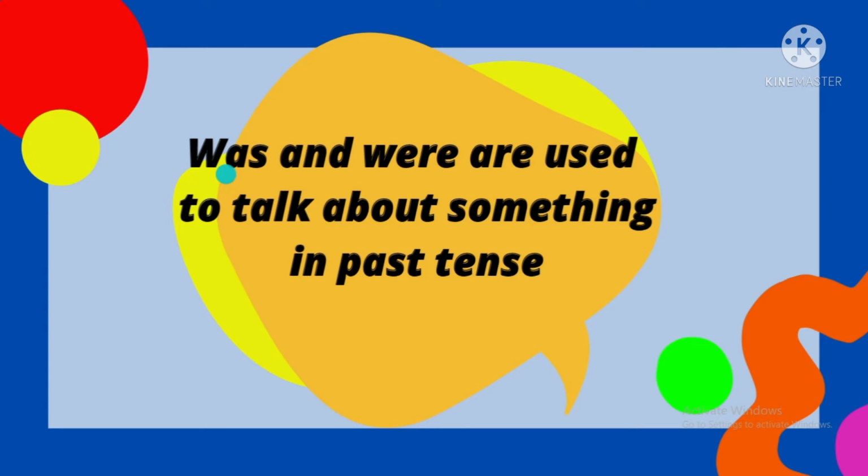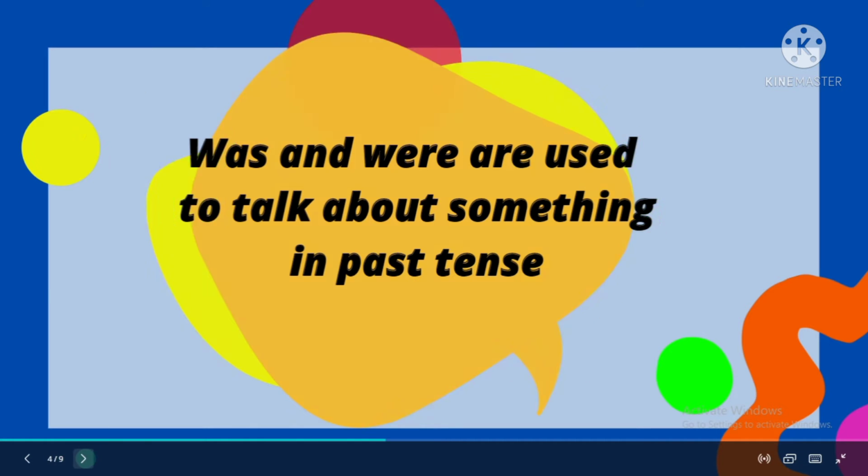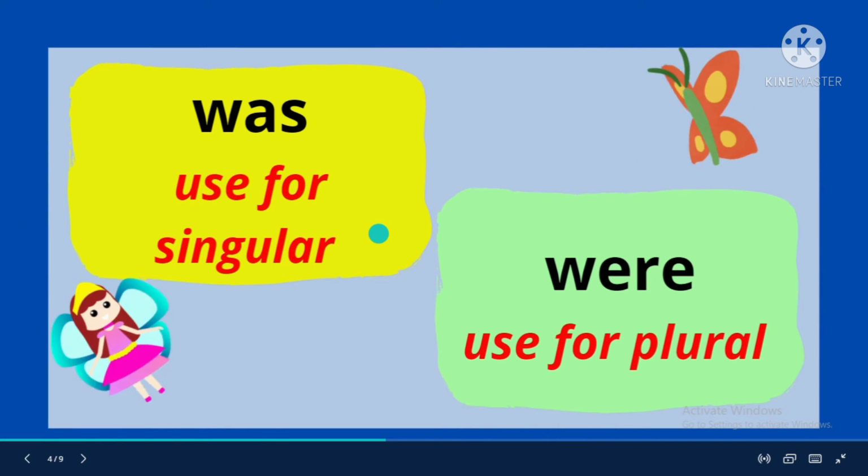So we use was and were to talk about something that happened in the past.